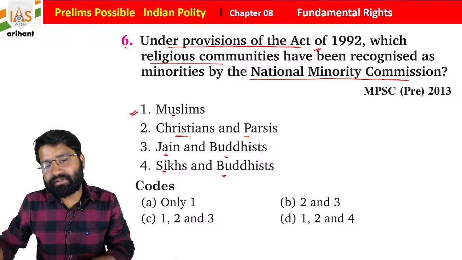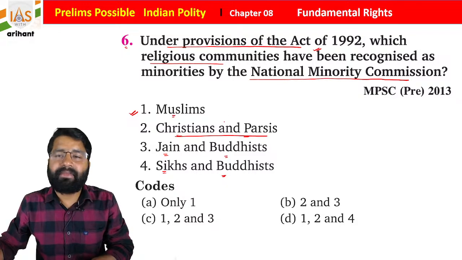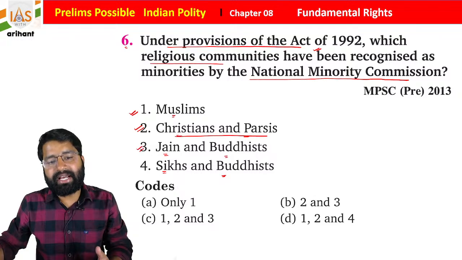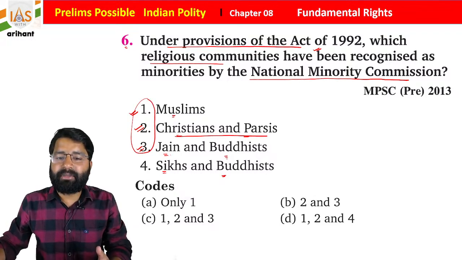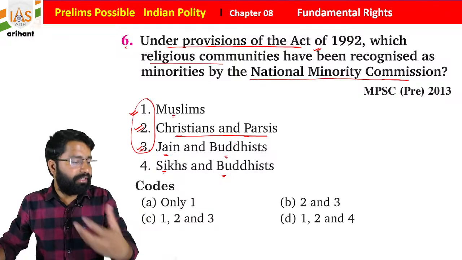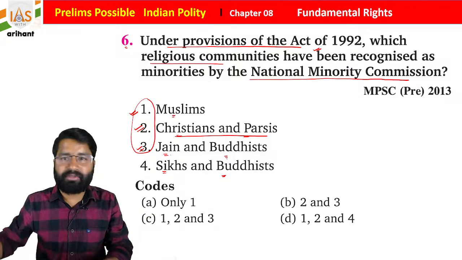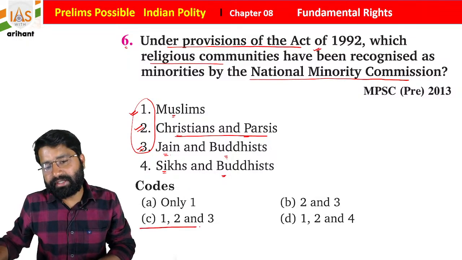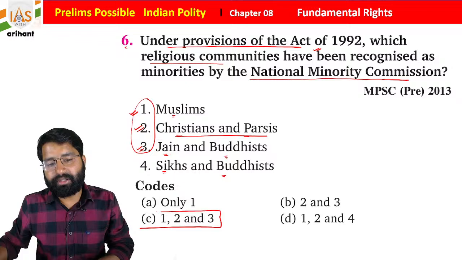Then Christians, they are also very few in number. They are also minorities. Parsis are minorities. Jain and Buddhist are minorities. What you find is that Jainism and Buddhism originated in India, and they are very few, less than 1%. So what you see, Sikhs are not part of the minority.